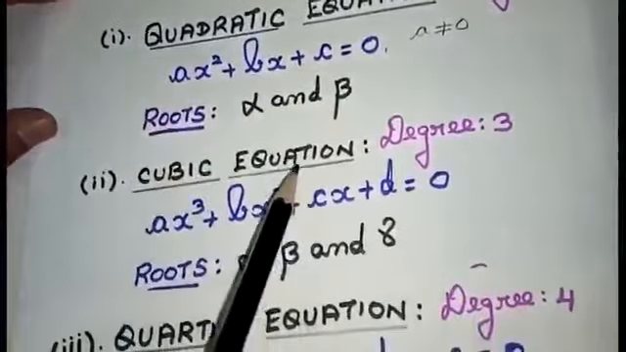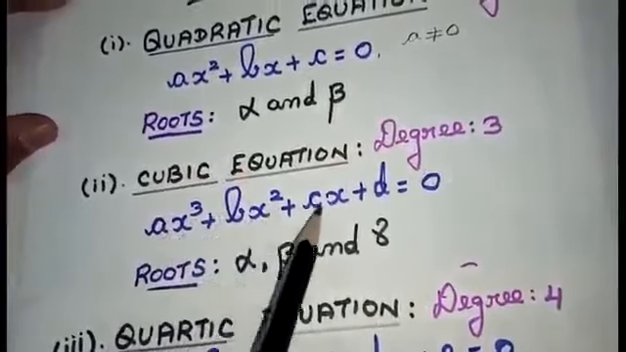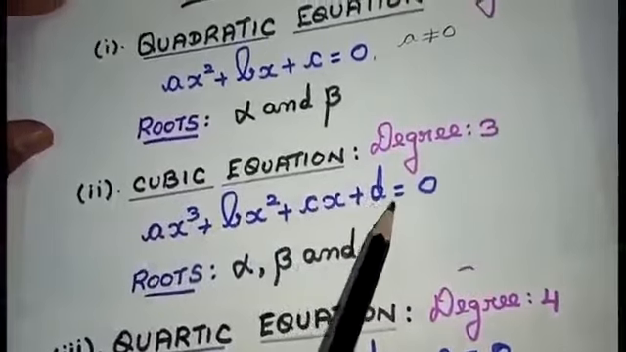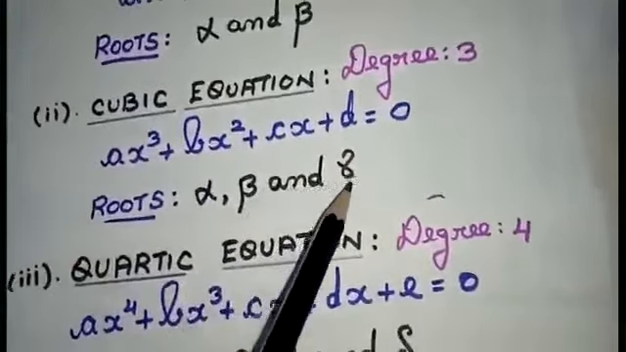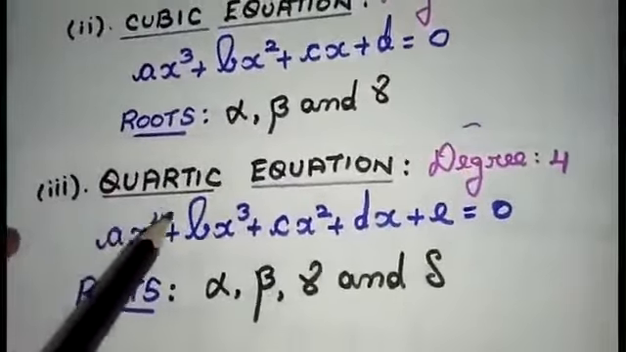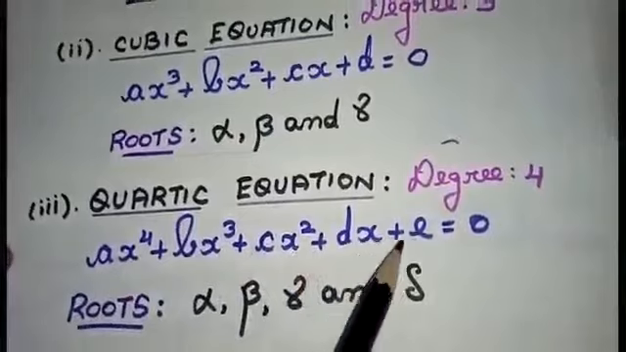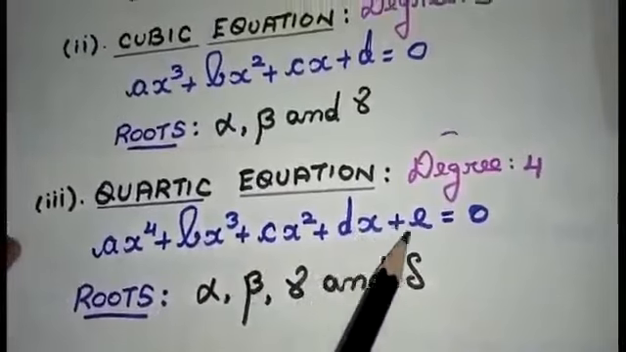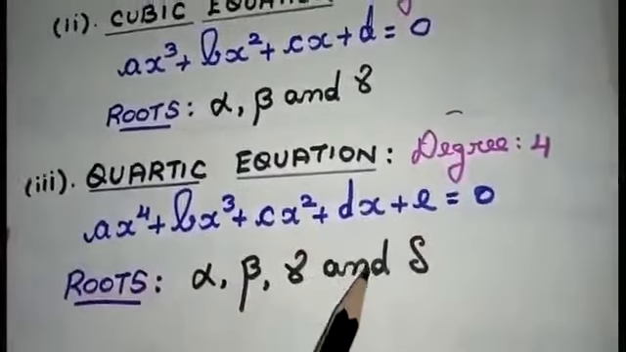Similarly, for a cubic equation, cubic means degree 3, ax cube plus bx square plus cx plus d equal to 0. That is x cube, x square, x, constant equal to 0. The roots are alpha, beta and gamma, because I am going to get three answers here. Coming to the quartic equation, degree 4: x to the power 4, x cube, x square, x, constant equal to 0. That is ax to the power 4 plus bx cube plus cx square plus dx plus e equal to 0. I am going to get four roots here, that is alpha, beta, gamma and delta.